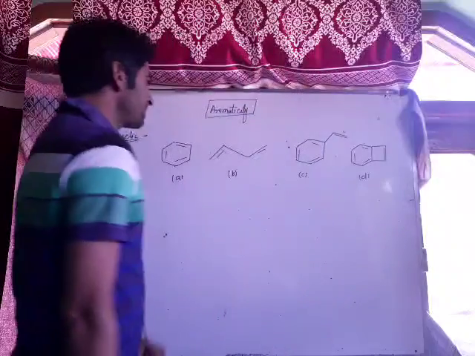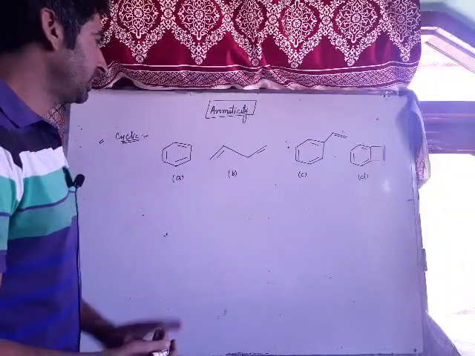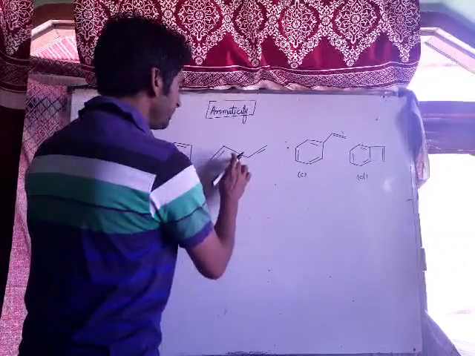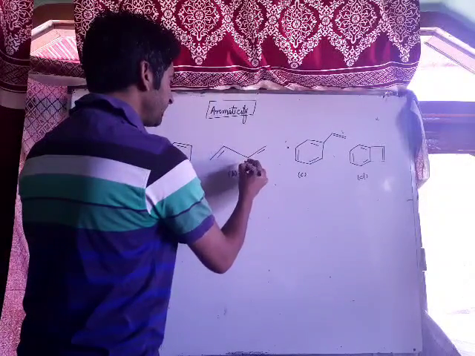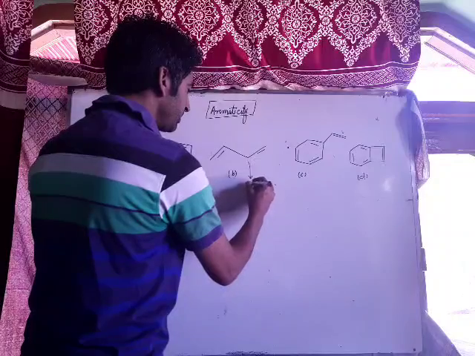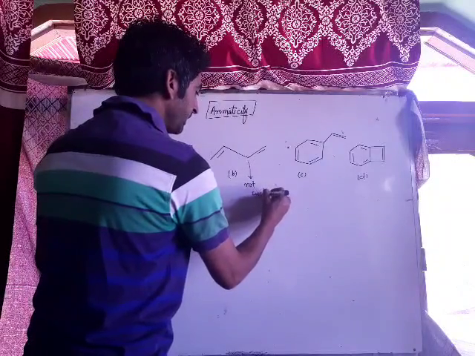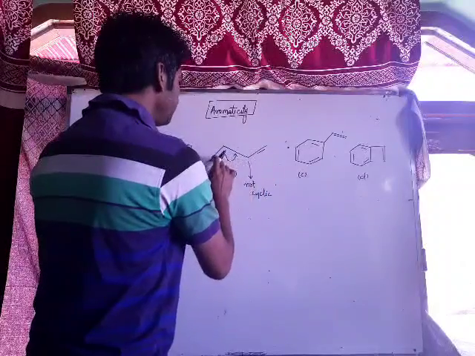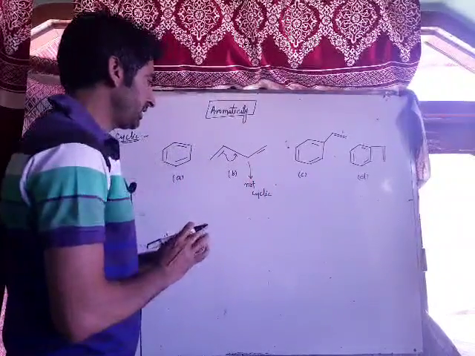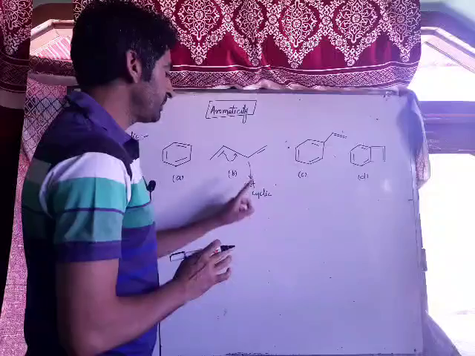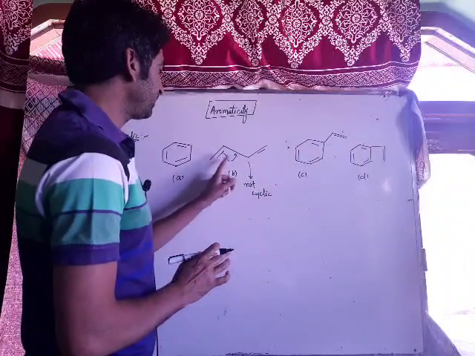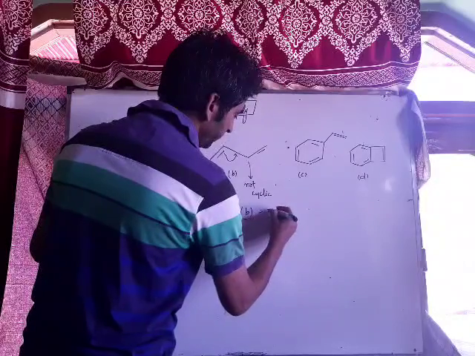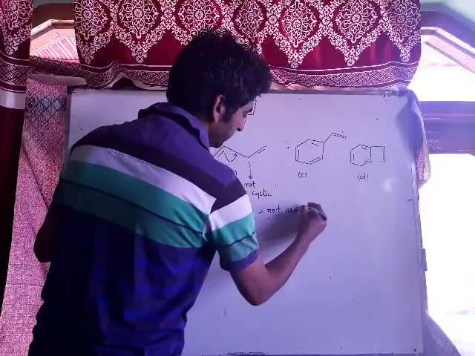The aromatic one is R. Among these, the aromatic one is R. Now for a compound to be aromatic, it should be cyclic. This compound is not cyclic, it is an open chain structure. If it is not cyclic, it cannot be aromatic. But there is conjugation. Conjugation means pi single pi bond. The compound should be cyclic, and it should also have conjugation. But the compound is not cyclic. Therefore, B is not aromatic.